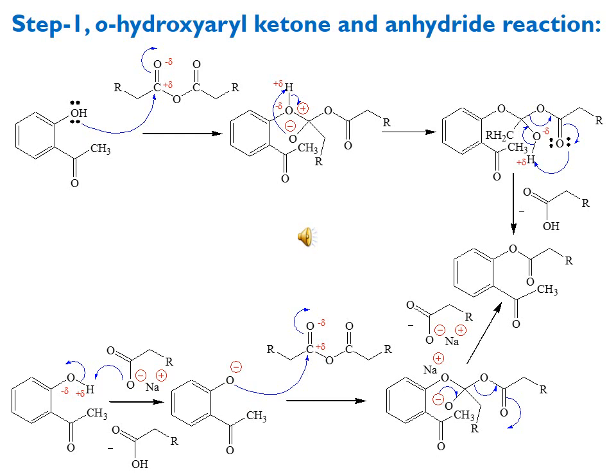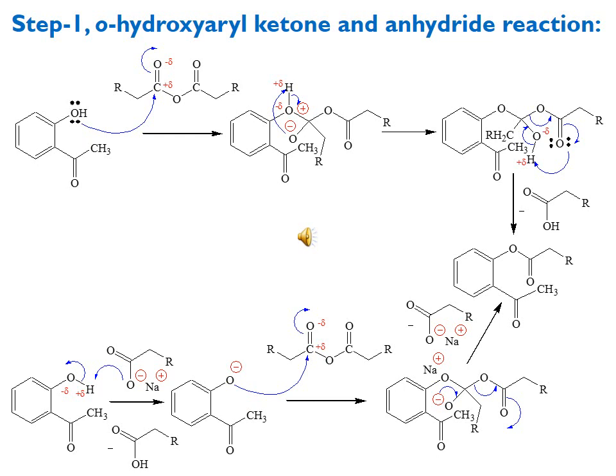In the next step, the neighboring lone pair of carbonyl attacks this hydrogen of the hydroxy group, and the sigma bond of the OH group moves towards the carbon oxygen single bond, making a double bond, and at the same time the carbon oxygen single bond is broken, moving towards the anhydride functionality carbonyl, and making a carbon oxygen double bond. And so in this way we have a byproduct of carboxylic acid along with the formation of the O-acylated product. This step can be achieved if we use a base.